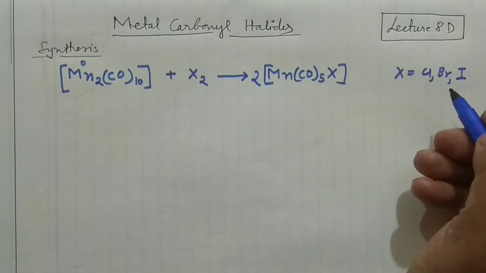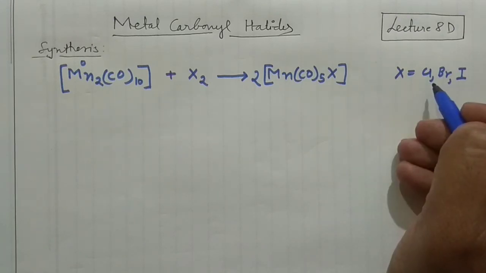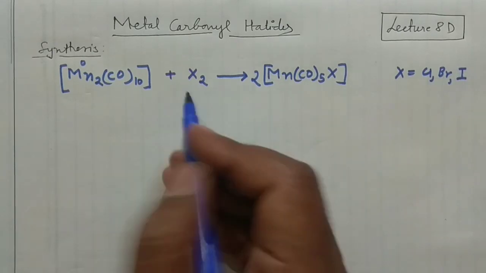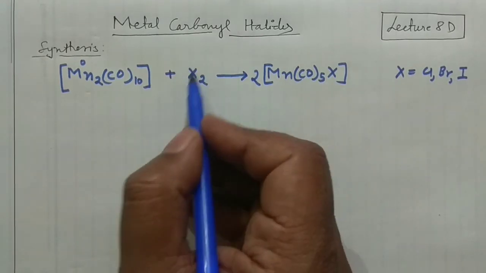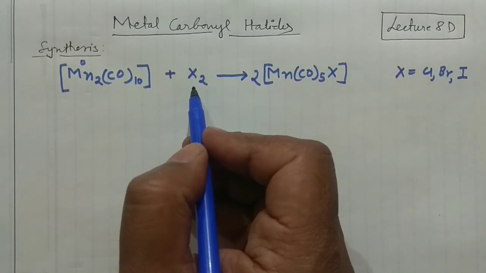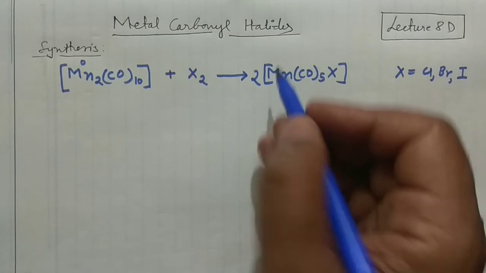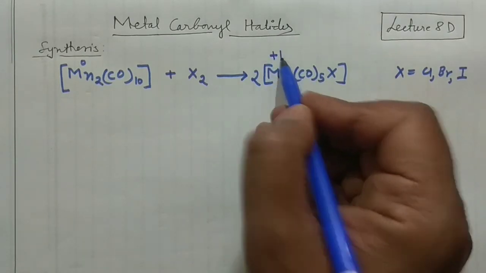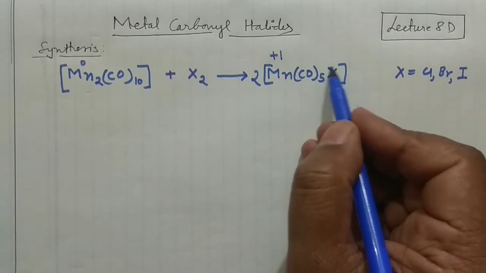Fluorine actually has very high electronegativity, and its electrons are not very readily available. So generally we don't take fluorine in the case of these halides, okay. Fluorine will not react. So what you are doing actually is treating this with bromine, iodine, or chlorine, okay. If you calculate the oxidation state of this manganese in that case, it would be +1, since this halide is -1, having the -1 charge, okay.